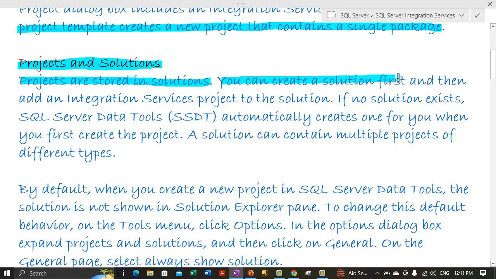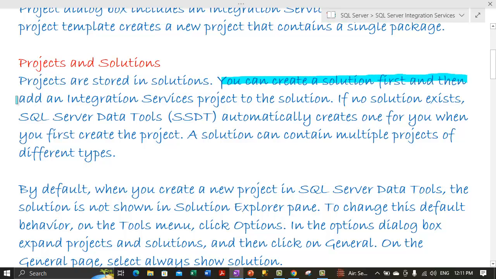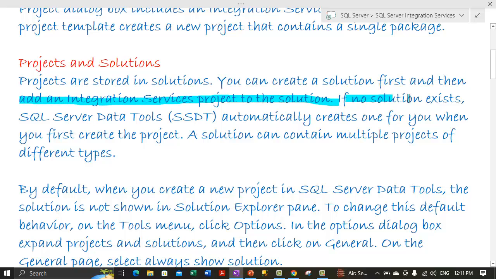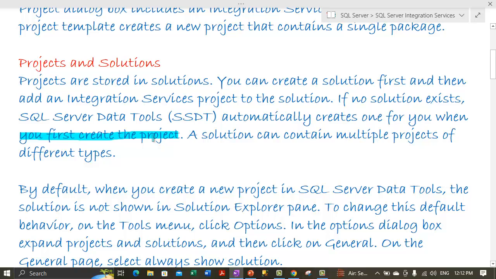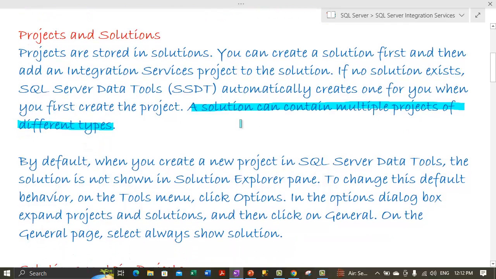You can create a solution first and then add a project to it, or add an integration services project to the solution. And if no solution exists, SQL Server Data Tools automatically creates one for you. When you first create the integration services project, a solution also gets created automatically. A solution can contain multiple projects of different types. Alright, so you got the idea of the solution.